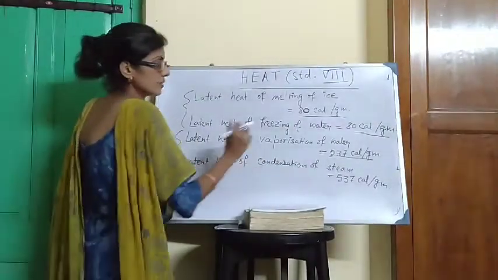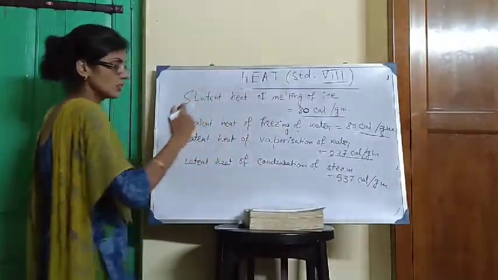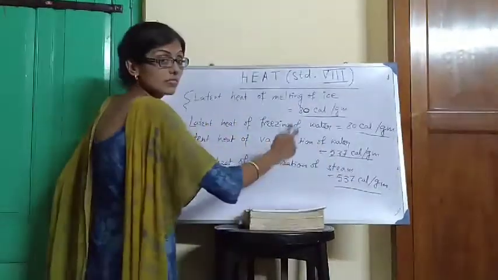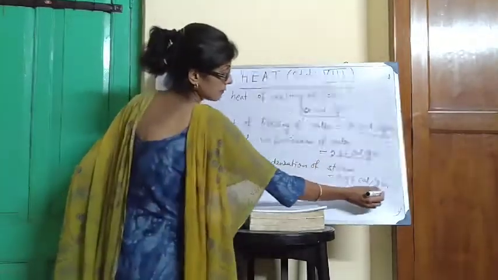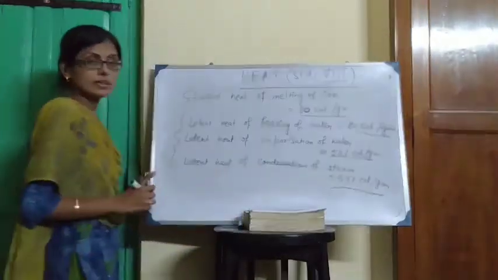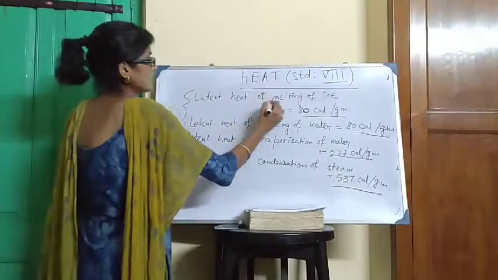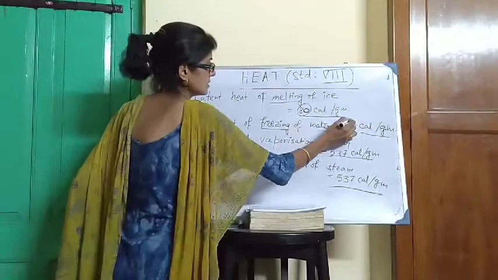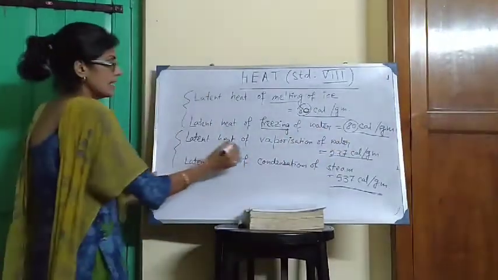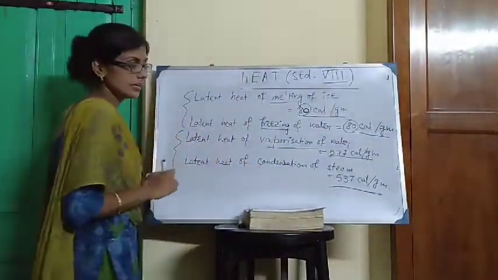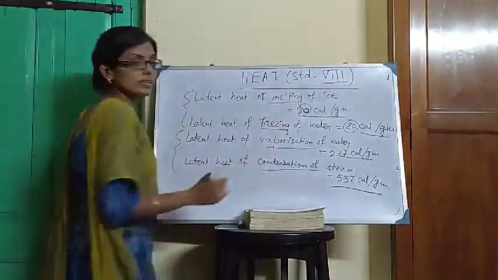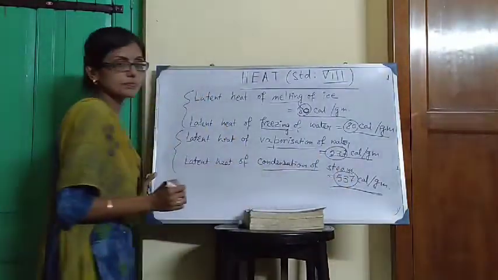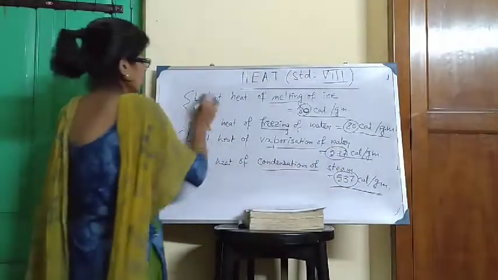Latent heat of condensation of steam means steam is converted into water. The corresponding latent heat is 537 calorie per gram. So the numerical values of latent heat of melting and freezing are the same. The latent heat of vaporization of a liquid and the latent heat of condensation of the gaseous state are also numerically the same. Understood?